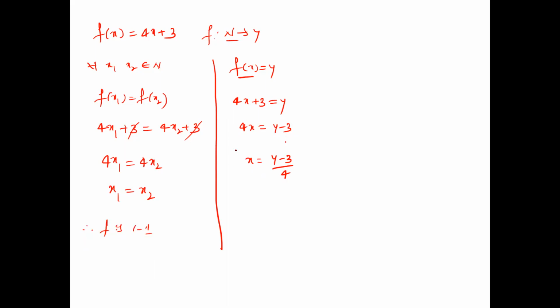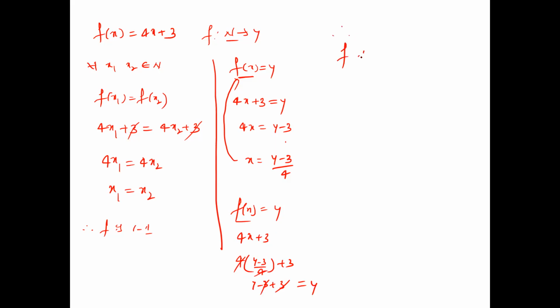This x value I'm going to substitute in the previous step. Now f of x equals y. What is the f of x value? 4x plus 3. Now don't write equal to y, because we have to prove it equals y. What is the x value? 4 times (y minus 3) by 4, plus 3. The 4 gets cancelled. y minus 3 plus 3 gets cancelled. What is the answer? y. So very clearly f is onto. Therefore f is bijective.